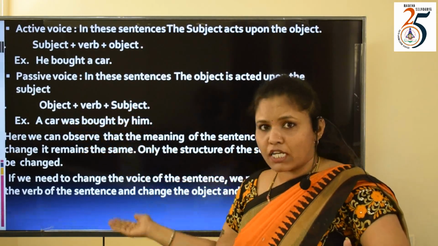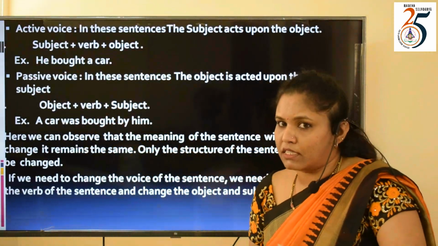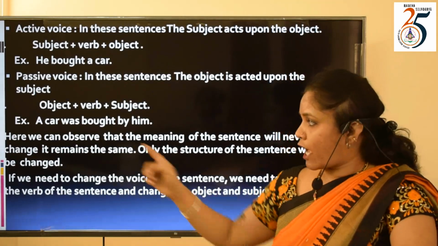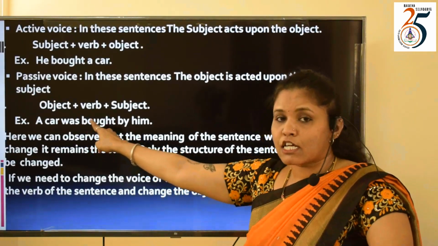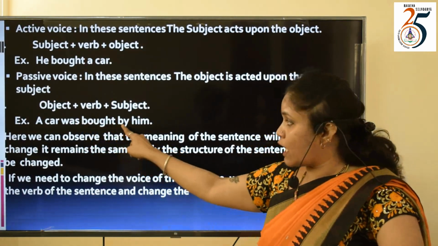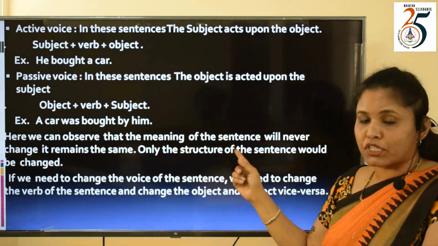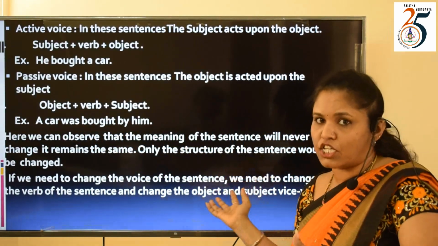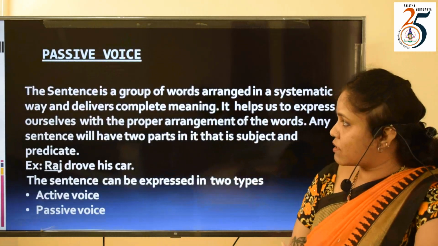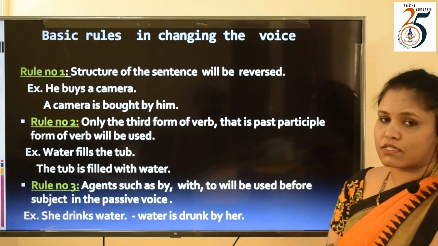So when we change from active to passive, when we express the sentence in passive voice, we always have verbs with auxiliaries. And we can also see by. What is this by? Let us move on to the rules of changing the voice. You will get to know step by step what those changes are. Basic rules in changing the voice.